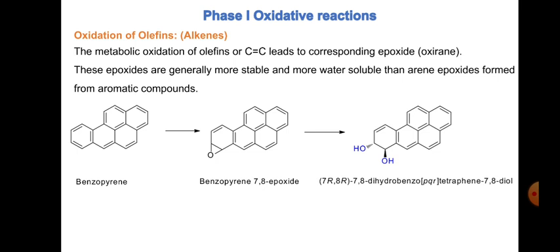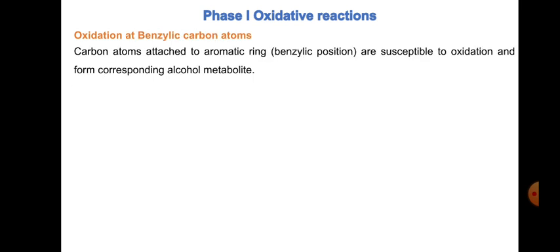So you have here the benzopyrene 7,8 epoxide, right? And then this is getting converted to its corresponding dihydrodiol, right? Dihydrodiol. So this is the metabolite of benzopyrene, which is hydrophilic in nature and can be eliminated easily.